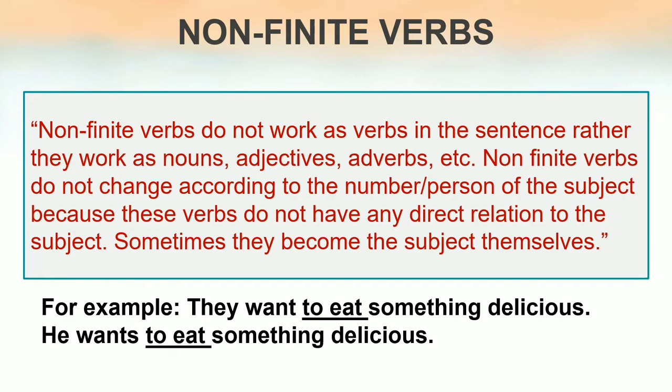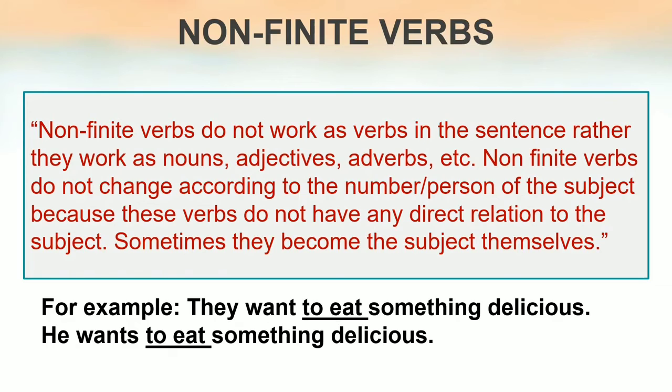See for example, they want to eat something delicious. Now in this sentence, to eat is a non-finite verb. Why? Because it will not change according to subject. Now suppose instead of they, that is a plural subject, if I use a singular subject he, then what will I say? He wants to eat something delicious.